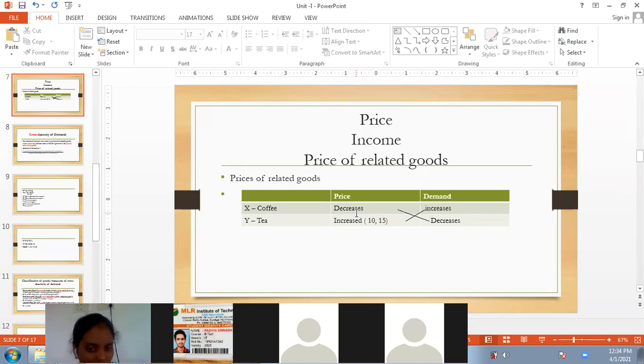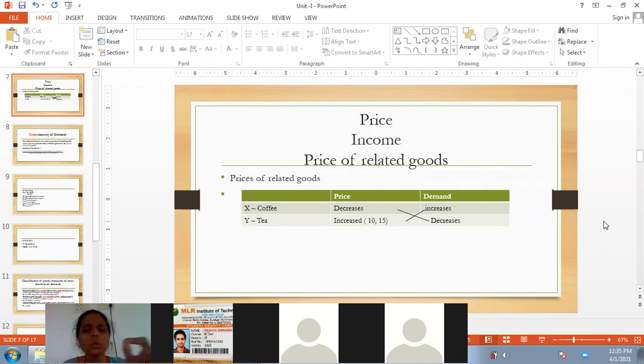Shall we say both are positively related? Yes. Can we call tea and coffee substitute goods? Yes. Why? Because in this case the cross elasticity of demand is positive.